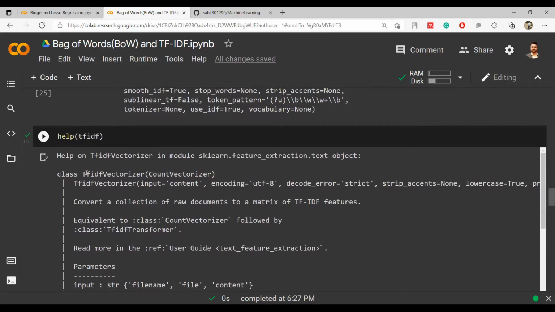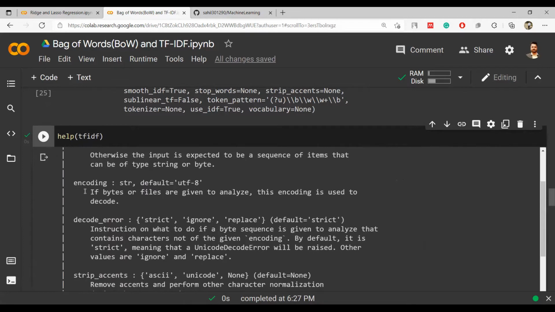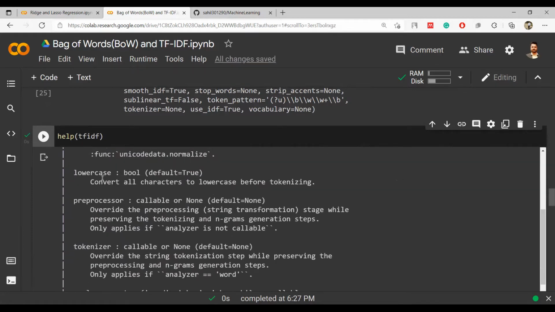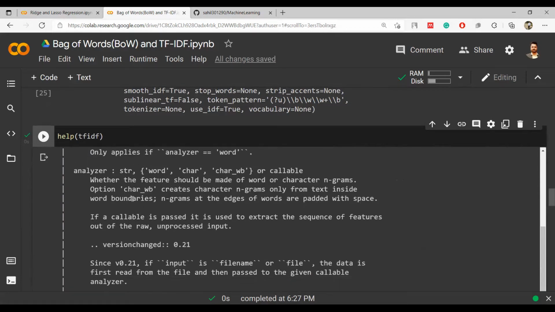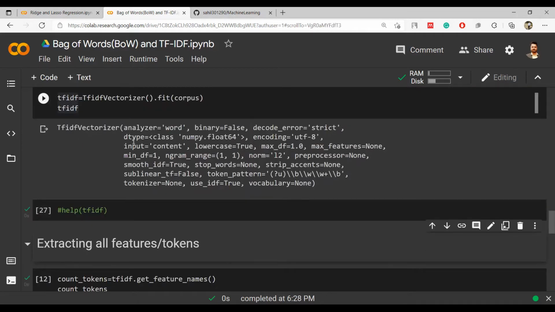The help says that it is part of the class TfidfVectorizer, CountVectorizer, and then you have multiple things inside it. All the parameters have been explained here: what is the input, what is the encoding, what is decode error, strip accents, lowercase, preprocessor, tokenizer. So all the things can be found here. You can look into this and get to know more about TF-IDF.